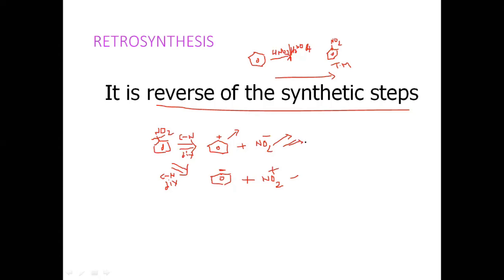You may not get suitable synthetic equivalents for these two species, but one can get a synthetic equivalent for the other, because for benzene, just protonation of this anion gives benzene. And for the nitronium ion generation, you need to use HNO3 and H2SO4. The nitronium ion is the reaction intermediate. So that's why